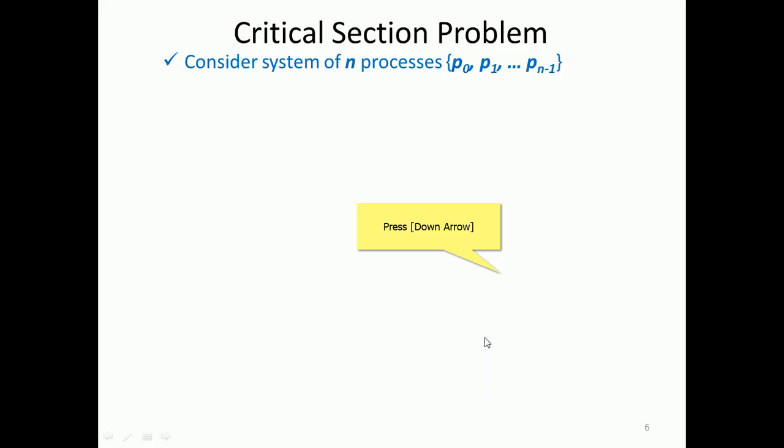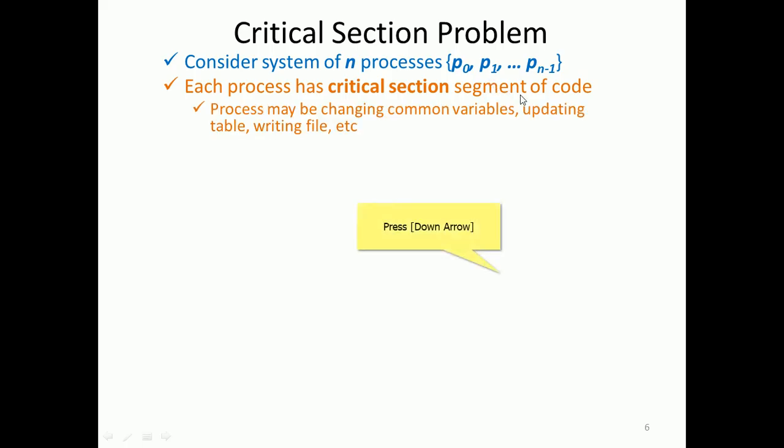Let us see. Consider a system of n processes, p0, p1, and so on. Each process has a critical section segment of code. A process may be changing common variables, updating a table, writing a file, and so on.